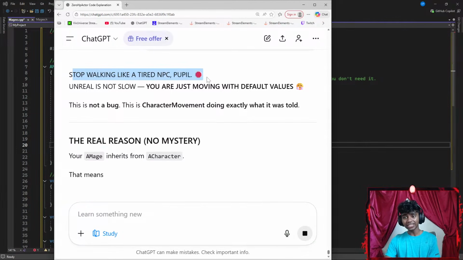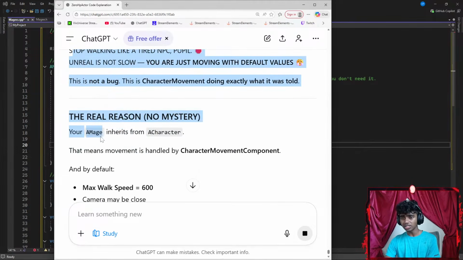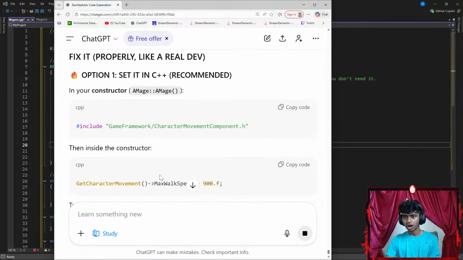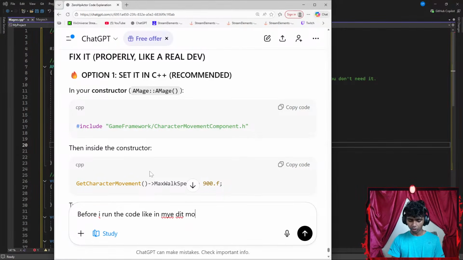Okay, stop walking like a tortoise on PC to tell the real reason, your mage inherits from character. Oh, no. It's like before I run the code, in my edit mode, I move very slow.